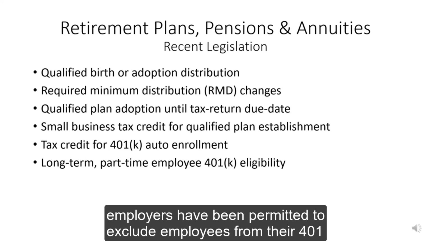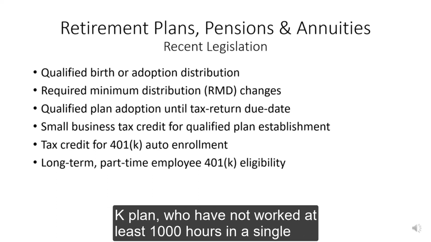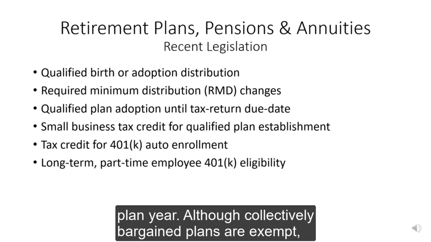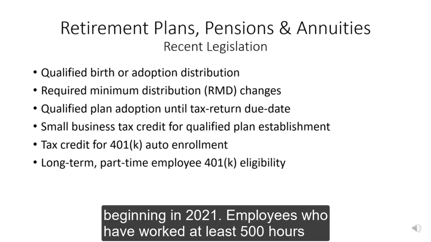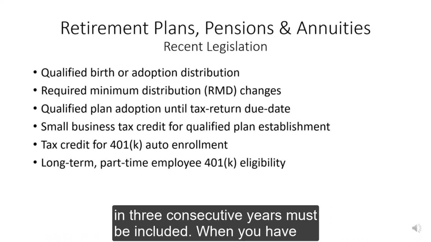Historically, employers have been permitted to exclude employees from their 401k plan who have not worked at least 1,000 hours in a single plan year. Although collectively bargained plans are exempt, beginning in 2021, employees who have worked at least 500 hours in 3 consecutive years must be included.